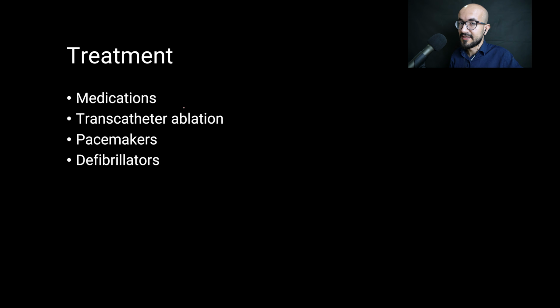Now let's talk a little bit about the treatment. So arrhythmia can be treated with medications, which are called the antiarrhythmic drugs, that will be discussed a little bit later on in this video. And it can also be treated with transcatheter ablation. This is done for recurrent arrhythmias or arrhythmias that are resistant to treatment.